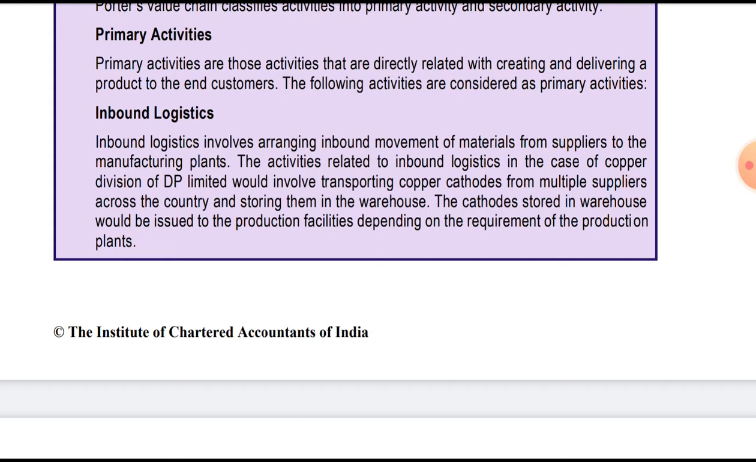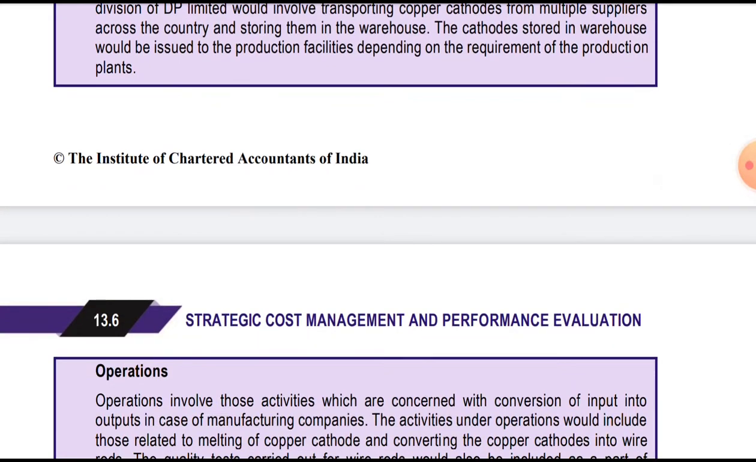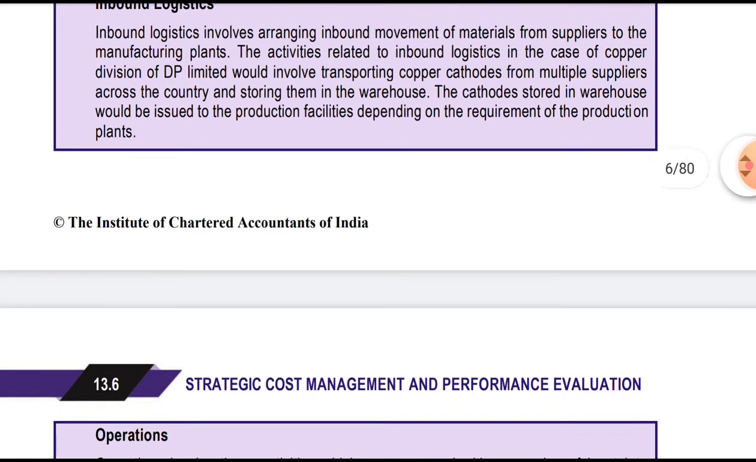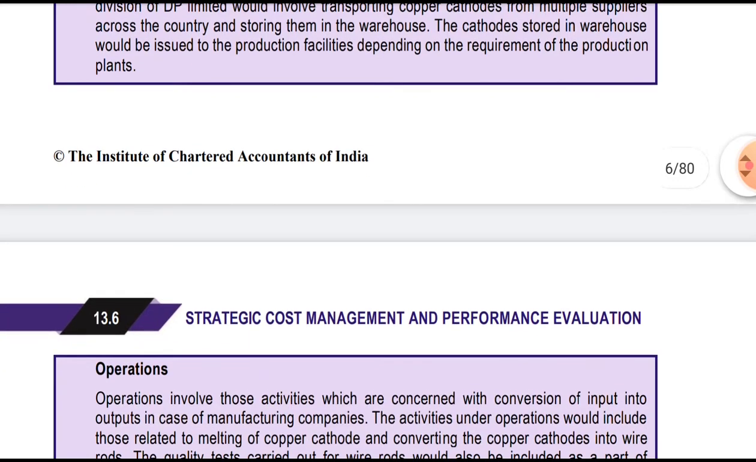The cathodes stored in the warehouse would be issued to the production facilities depending on the requirement of the production plant. So this is inbound: they will arrange the purchase, that is transportation from various suppliers to their factory warehouse, and whenever there is a requirement for production, the material stored in the warehouse will be issued. The cathodes stored in the warehouse would be issued to the production facility depending on the requirement of the production plant.